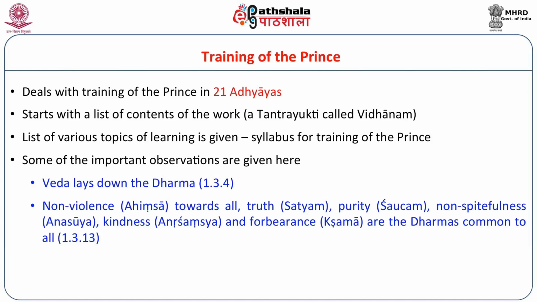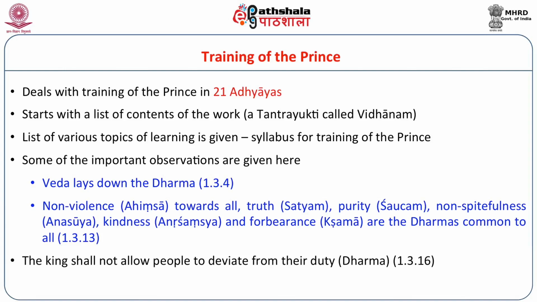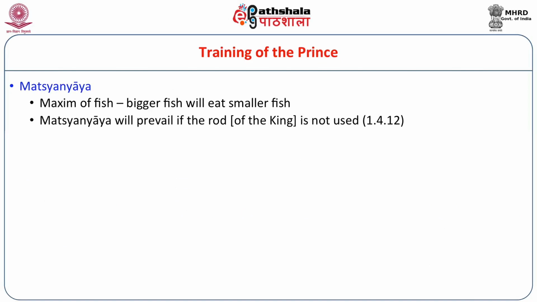Another thing that we could note is that the king shall not allow people to deviate from their duty. That is, it is the duty of the king to uphold dharma. Here we are also introduced to the Matsya Nyaya, which is very popular. This is the maxim of the fish, wherein the bigger fish eats the smaller fish. Might is right is what we call this in English. So what happens when a king does not rule properly or there is no king? Anarchy prevails, where might is right and the weaker people are harassed by the stronger people.